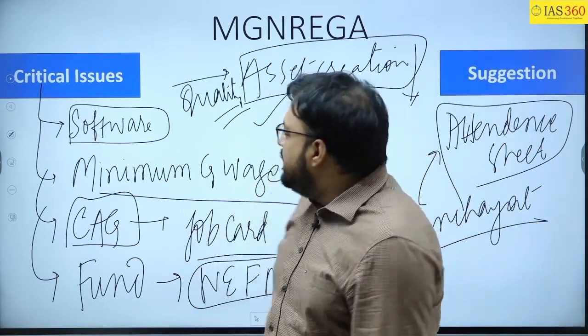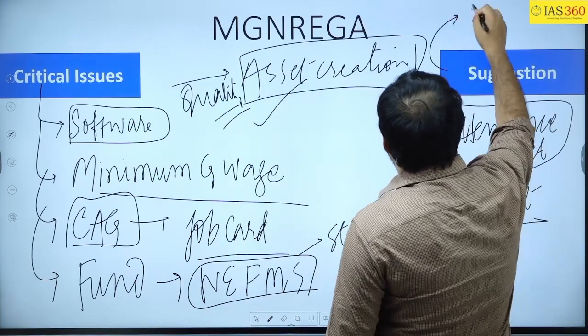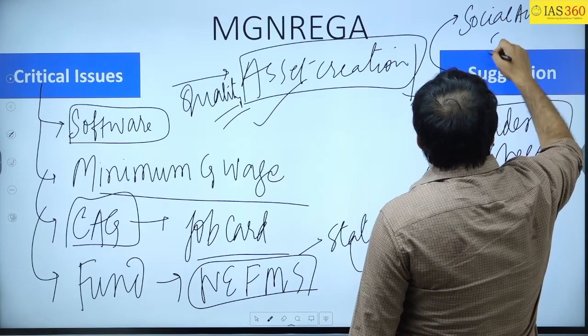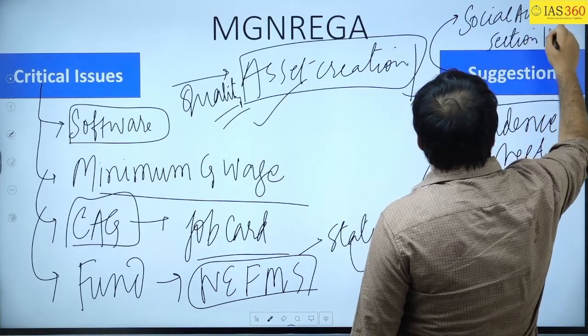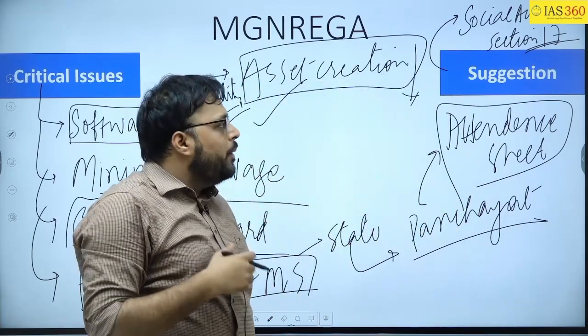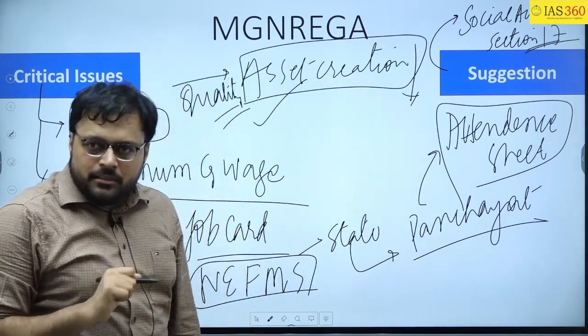Clear? In the suggestions you can talk about social auditing. Section 17 of the Act already talks about social auditing, but barring some states, nobody is doing this. So it is one of the suggestions.